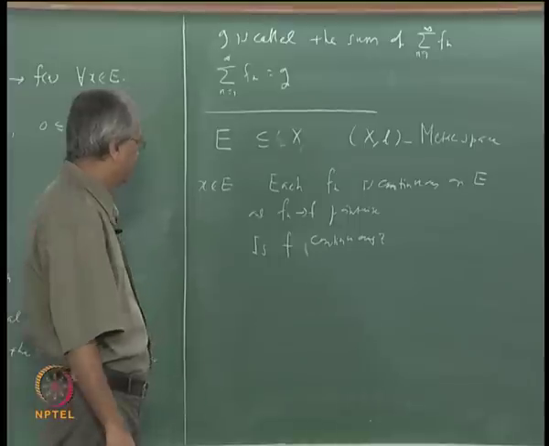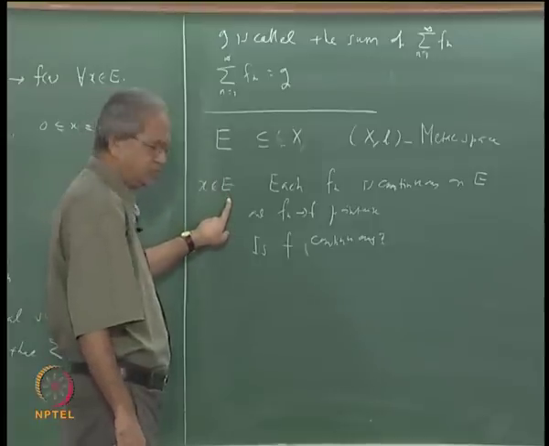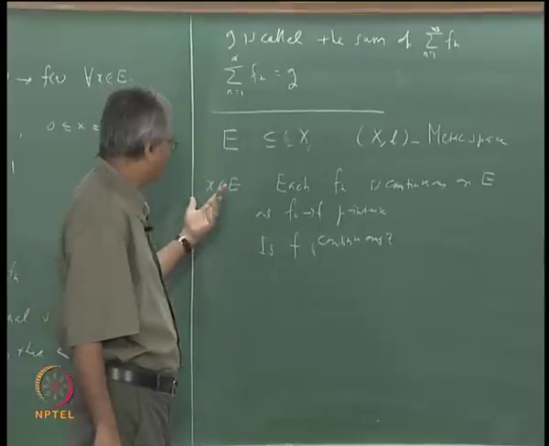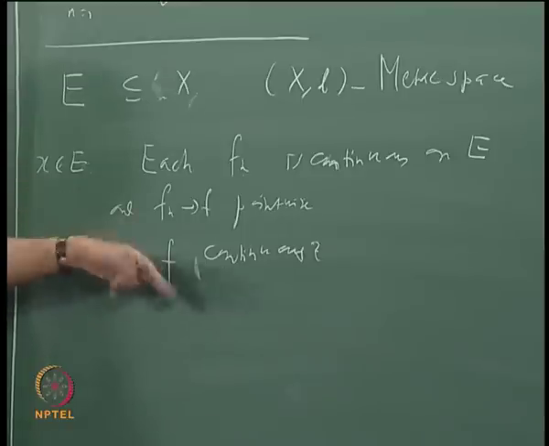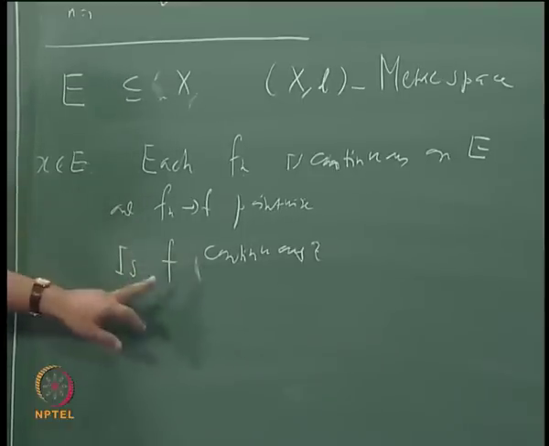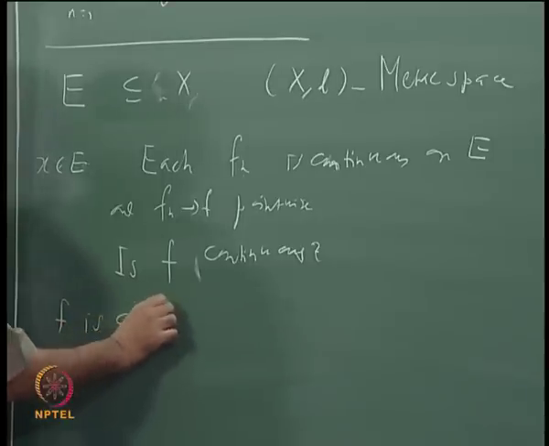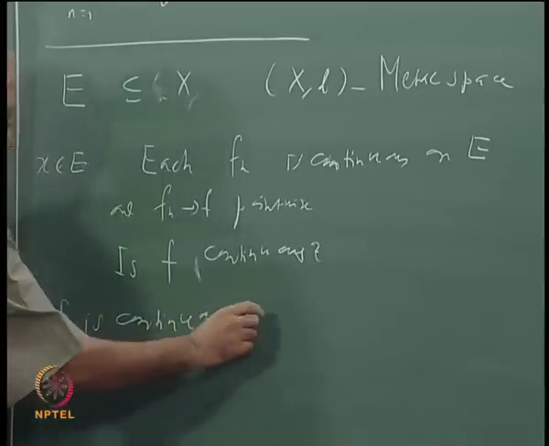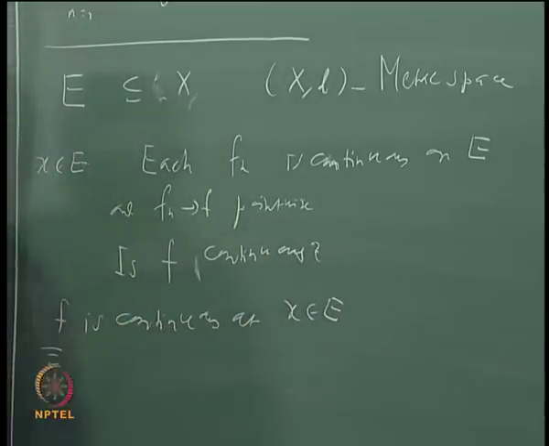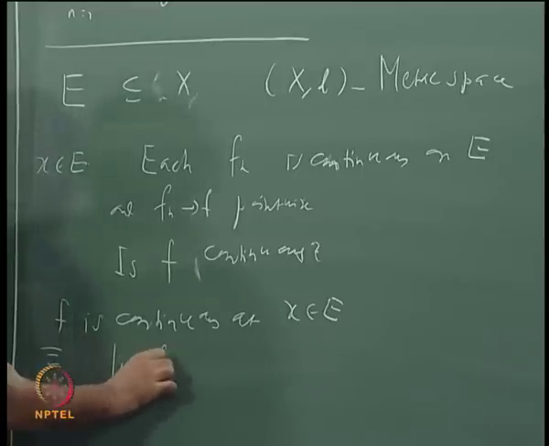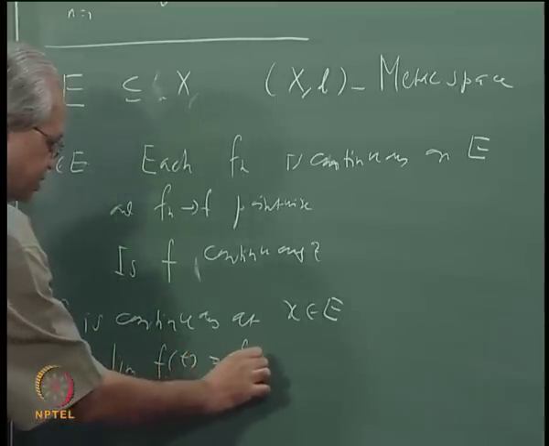Let us take some point x in E. What is the meaning of saying that F is continuous at x? It means the limit of F of t as t tends to x should be the same as F of x. This is the same as saying that the limit of F at t as t tends to x is equal to F of x.